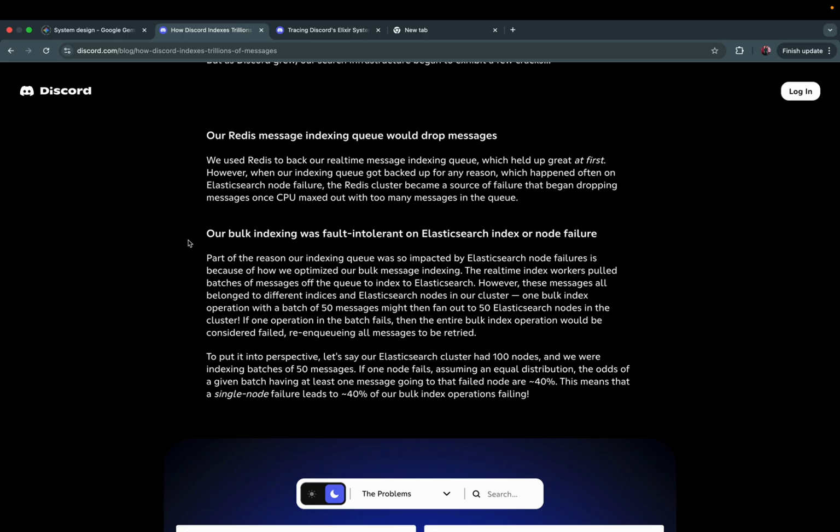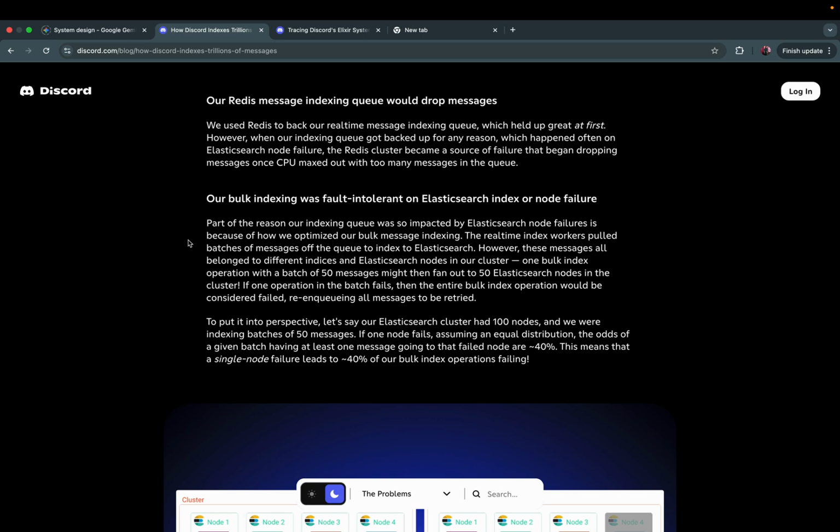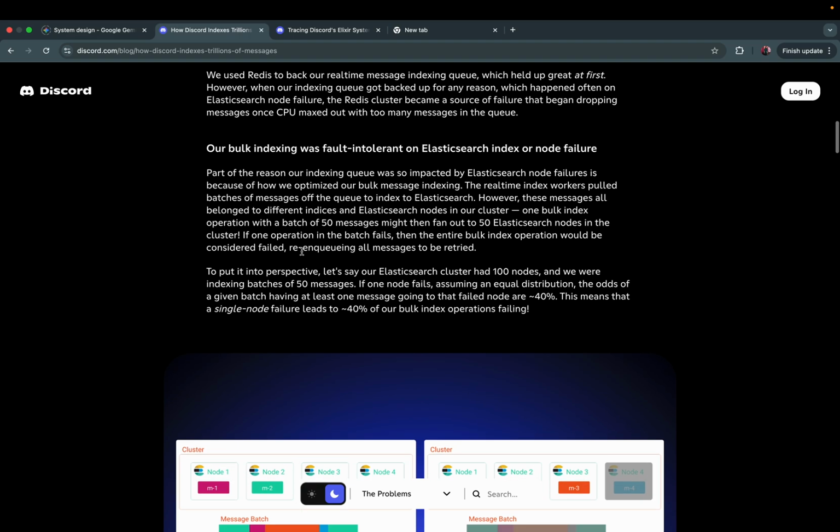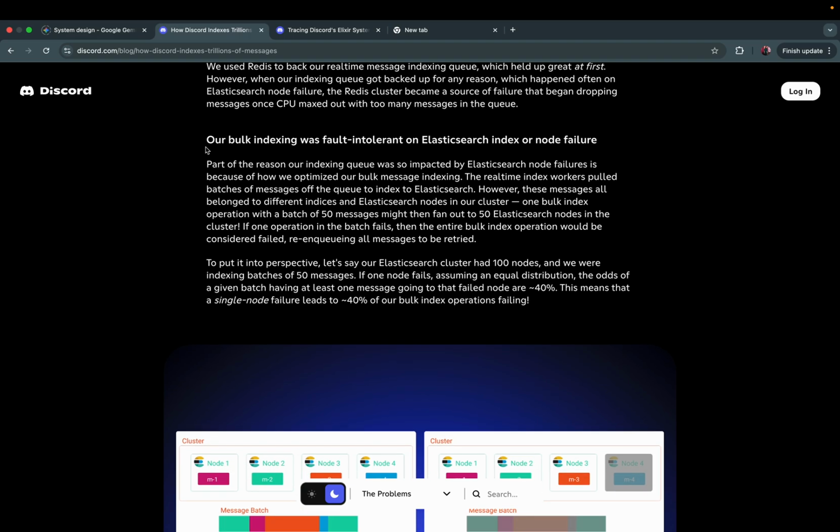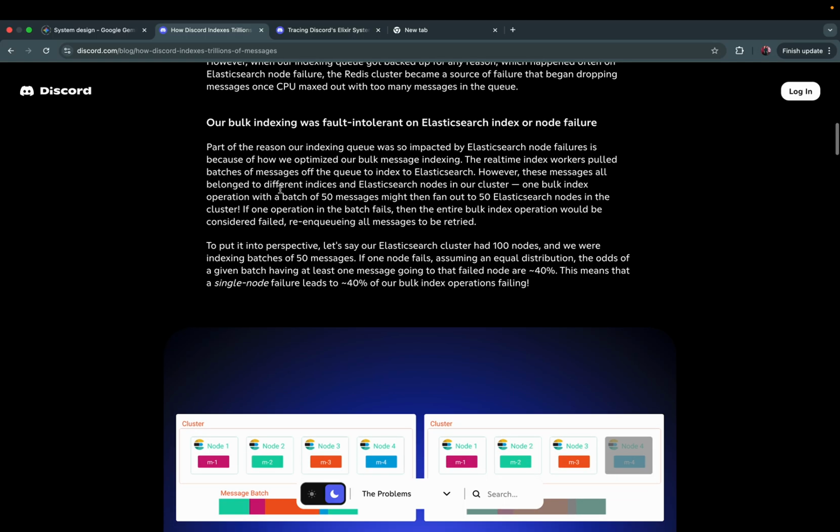Our Redis message indexing queue would drop messages. We used Redis to back our real-time message indexing queue, which held up great at first. However, when our indexing queue got backed up for any reason, which happened often on Elasticsearch node failure, the Redis cluster became a source of failure that began dropping messages when CPU maxed out with too many messages in the queue. Our bulk indexing was fault intolerant on Elasticsearch index or node failure.